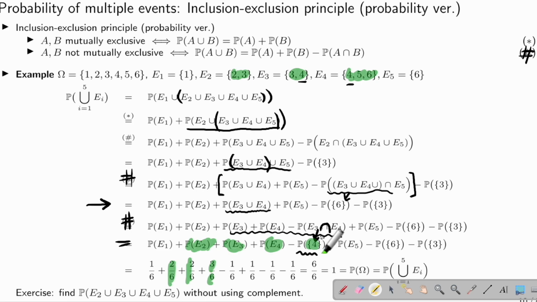Now, the probability of this thing, well, this guy has 1 element, so 1 over 6, and there's a minus sign, that's why we have a minus sign, okay? This guy, E5, has a single element, so 1 over 6. This guy, single element, 1 over 6, minus. This guy, single element, 1 over 6, minus. So you compute all of them, it will give you just 1.